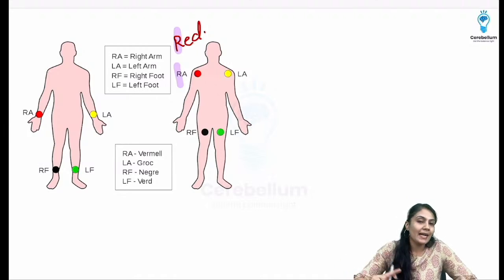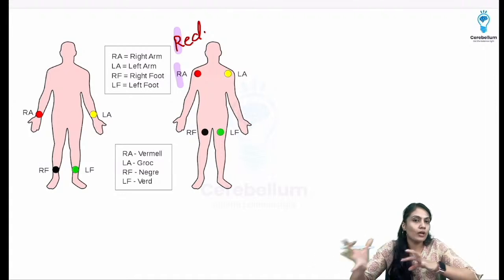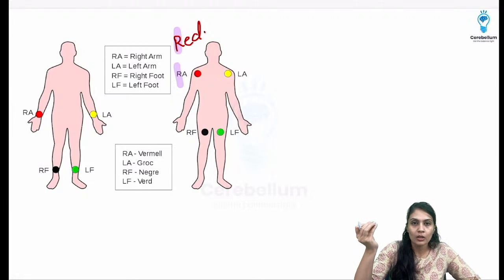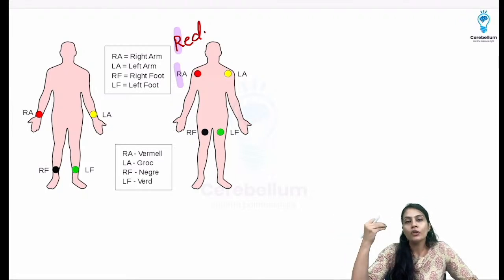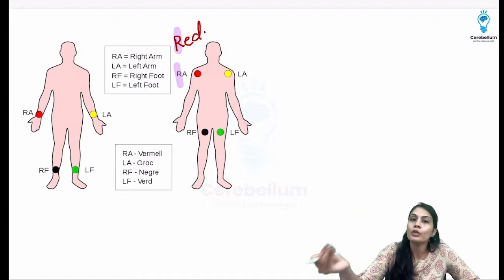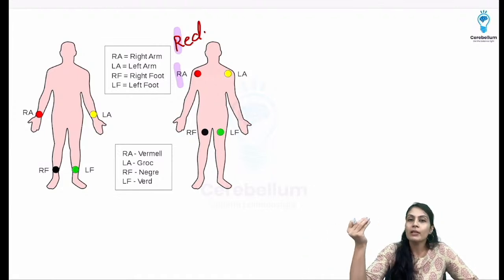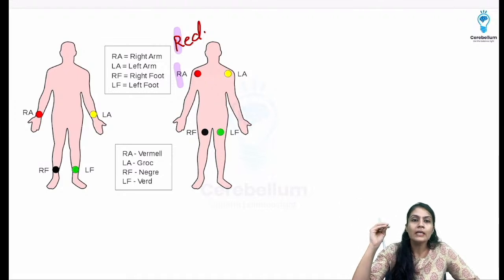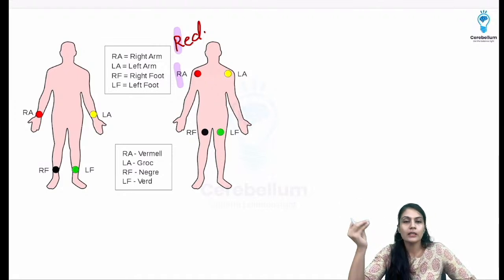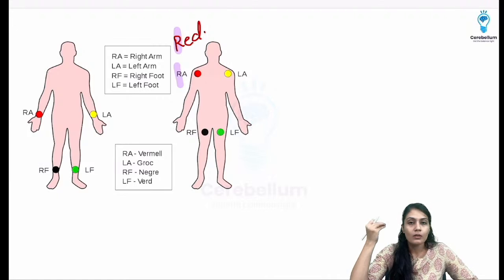So red color, remember, in the triangle that is denoted by RA, that is right arm. Then in contrast, in the wavelength, red is very, very high and yellow is less. So in contrast, usually we talk about yellow color. So yellow we are going to attach on the left arm. In the foot we are going to attach green for ground, or on the ground we put a foot, right? So you can remember that way. Otherwise, if you can remember easily, you can remember also. So green is for the foot or ground, on which we have legs.